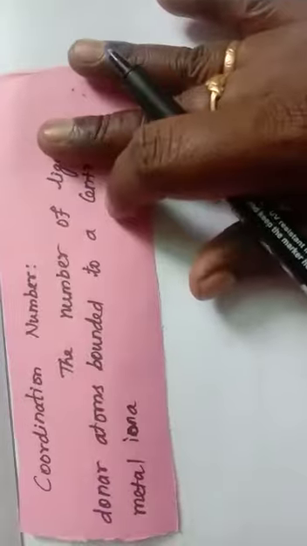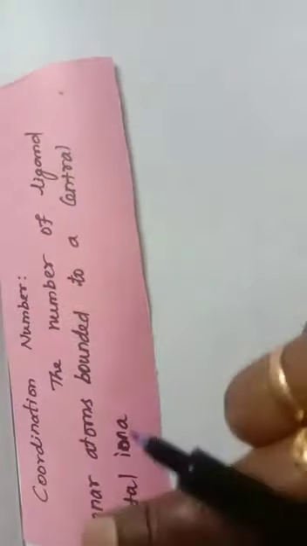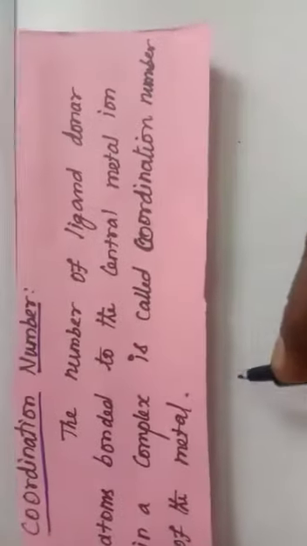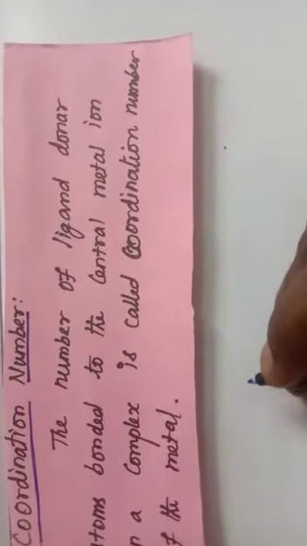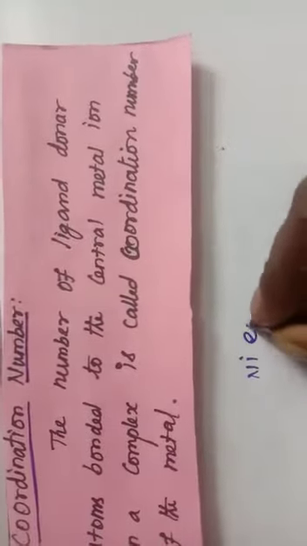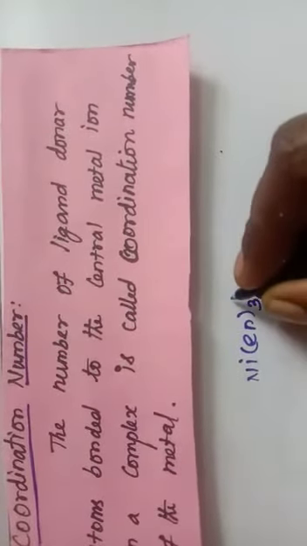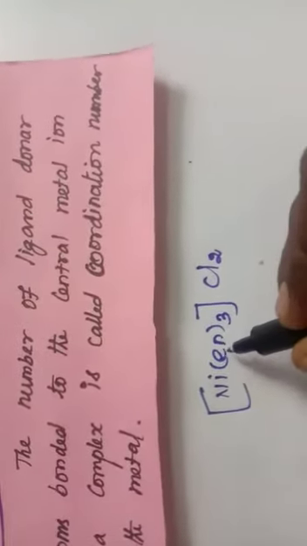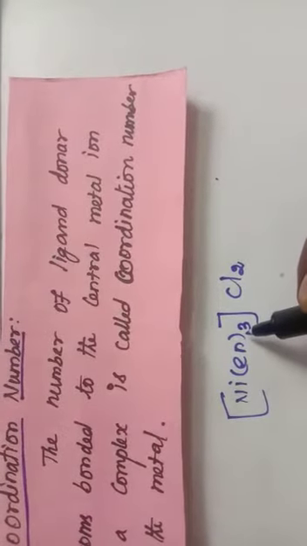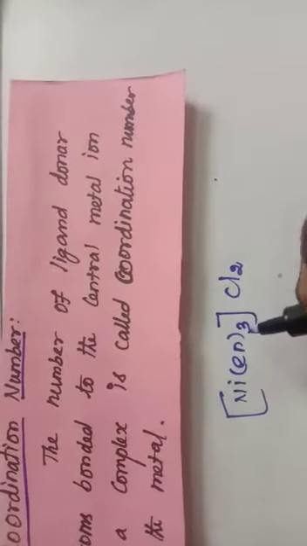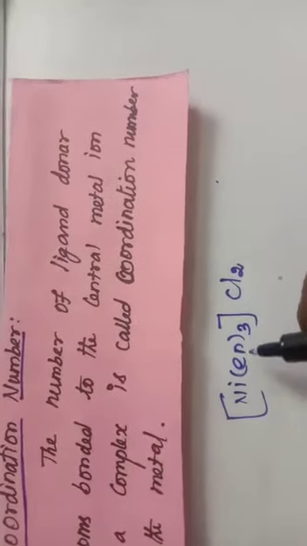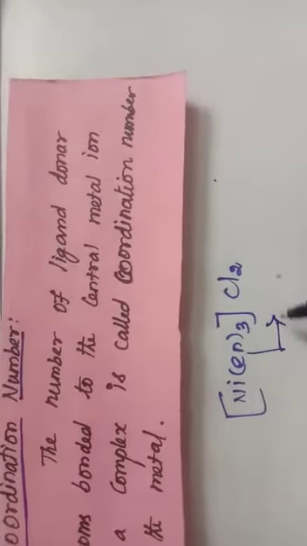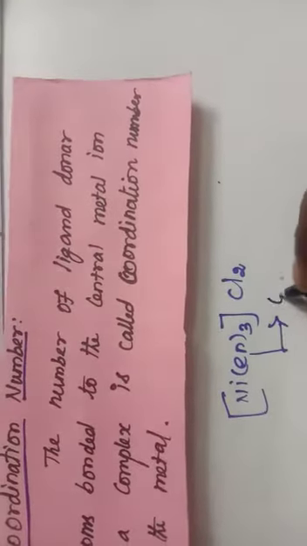Next one is coordination number. The number of ligand donor atoms bonded to the central metal ion is known as coordination number. For example, consider this compound, [Ni(en)3]Cl2. Here en means ethylene diamine. In this ethylene diamine, there are two donor atoms, so the coordination number for this compound is 6.